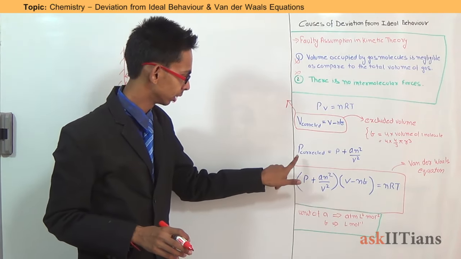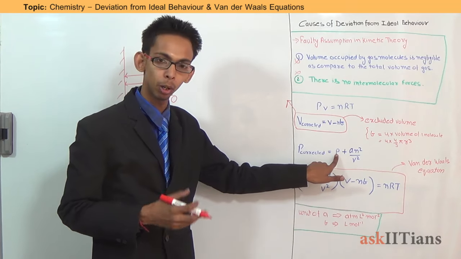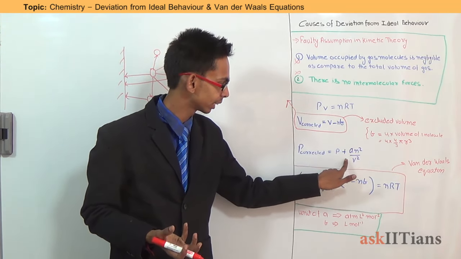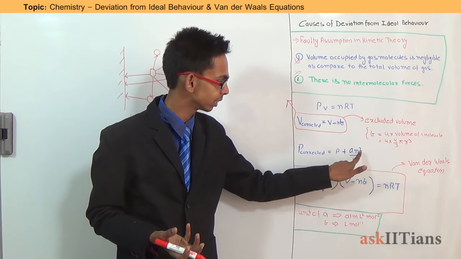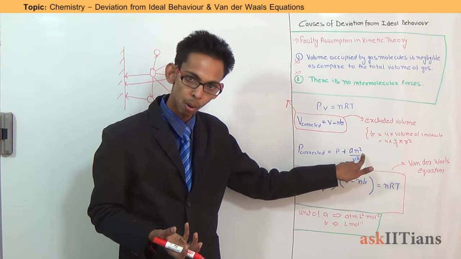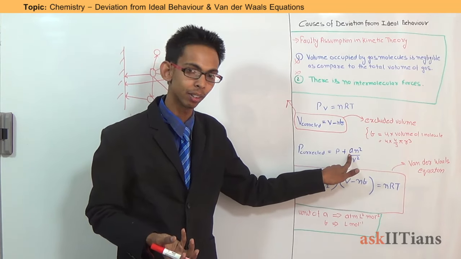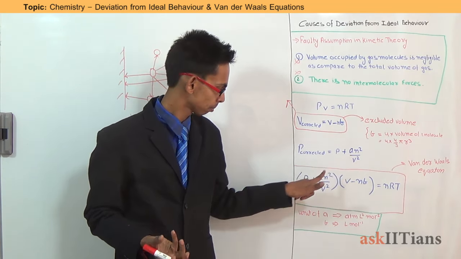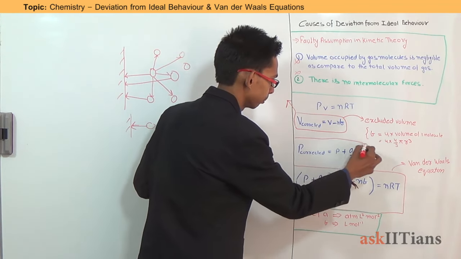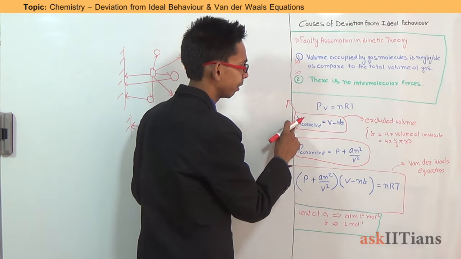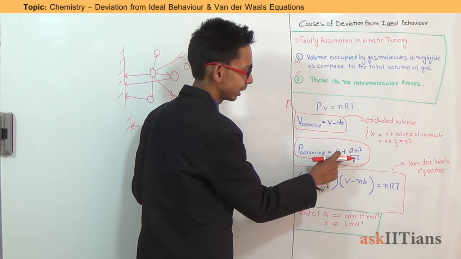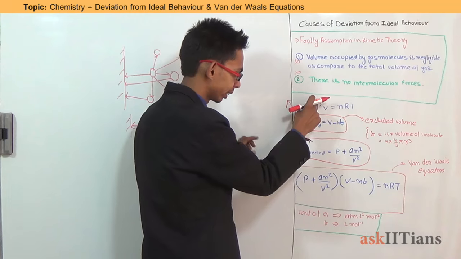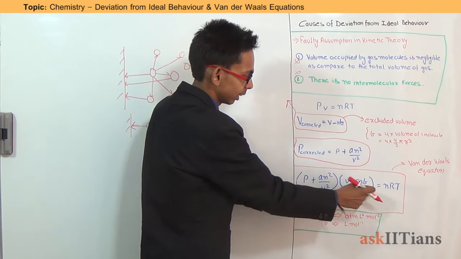So we need to add a correction term to the actual pressure in order to get the ideal pressure. So the corrected term will be P observed, which is the real pressure, plus this correction term, and this correction term is an²/V², where V is volume and n is the number of molecules, and again a is a van der Waals constant which depends on the nature of molecules. So these are the two correction terms. V will be replaced by this and P will be replaced by this. When we put the values of V and P into the ideal gas equation, we get this.